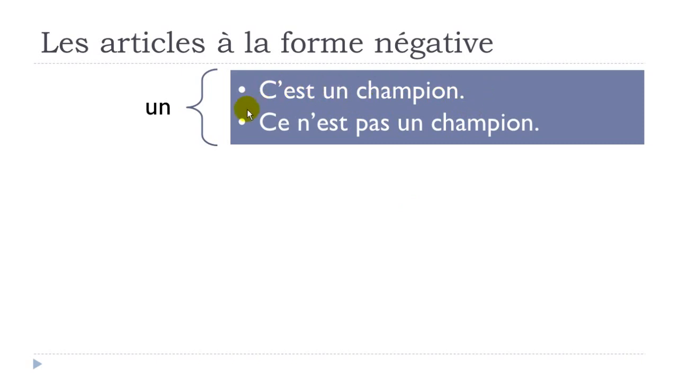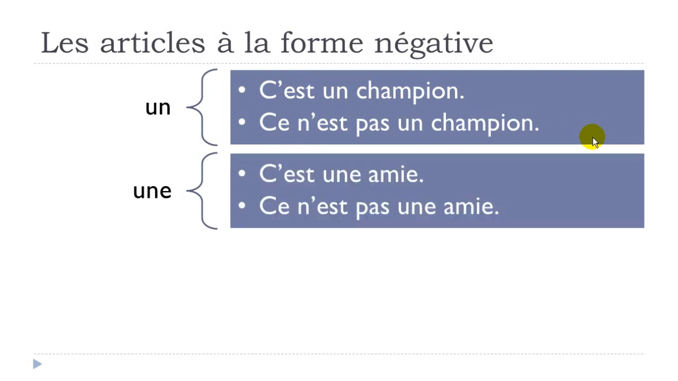Okay, and if you want to put the same sentence in the negative form, look, ce n'est pas un champion. So you will keep your article as you had previously here, un. It doesn't change. Feminine form, c'est une amie. Okay. Negative form, ce n'est pas une amie. Feminine, it's exactly the same rule, so une will stay here.